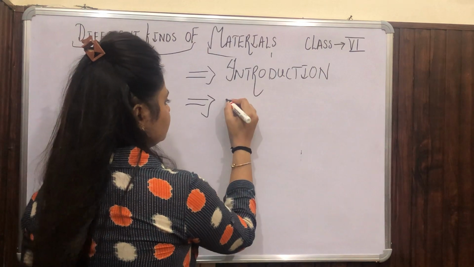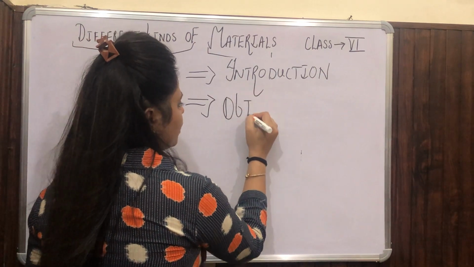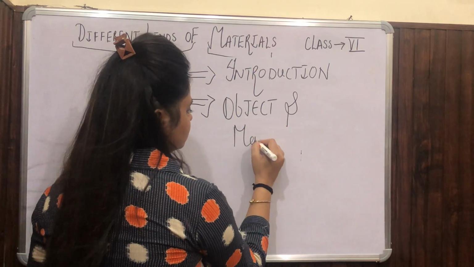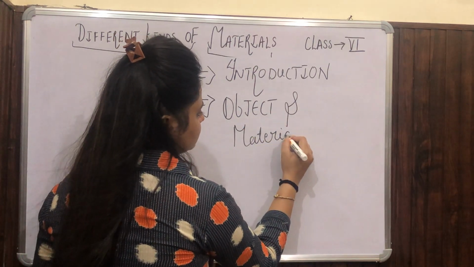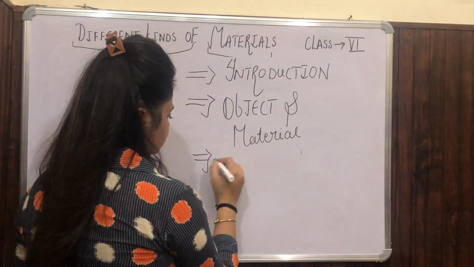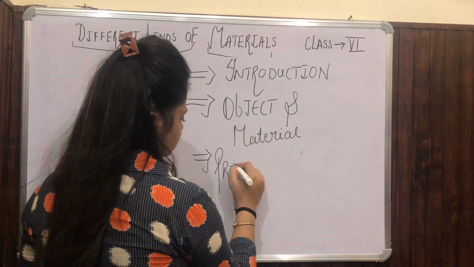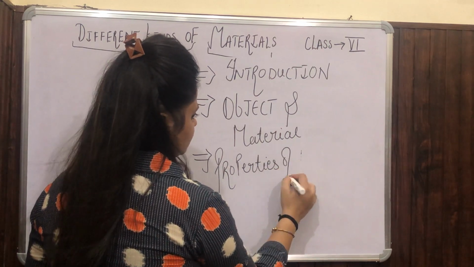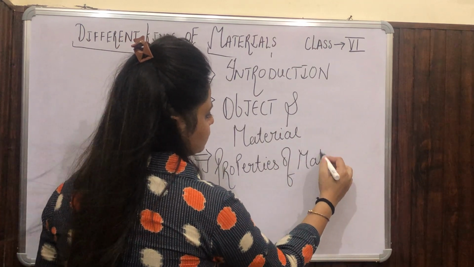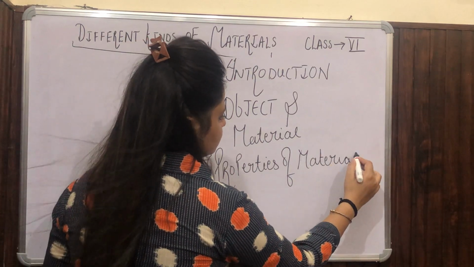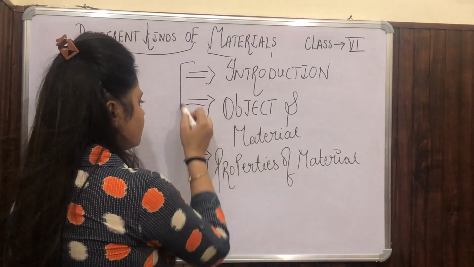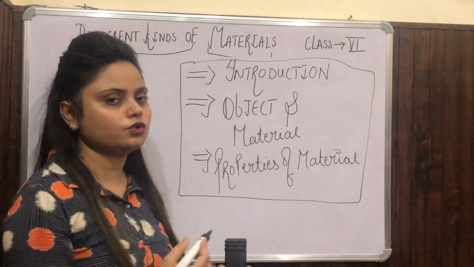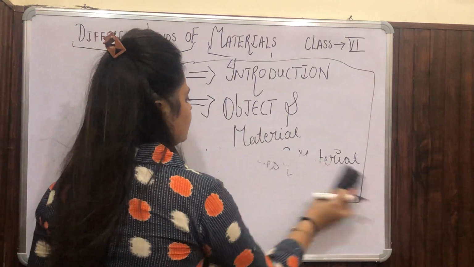After that, object and material, then properties of material. So these are the terms we are going to cover in this chapter. So let's start.